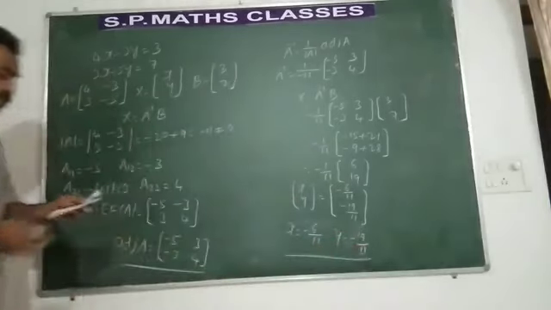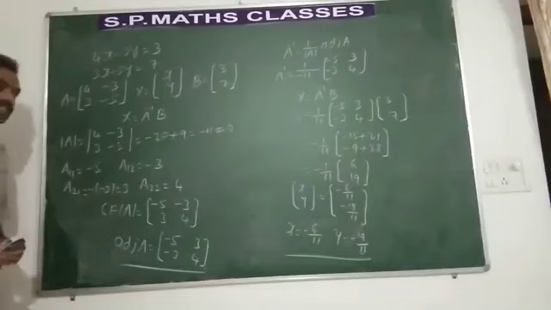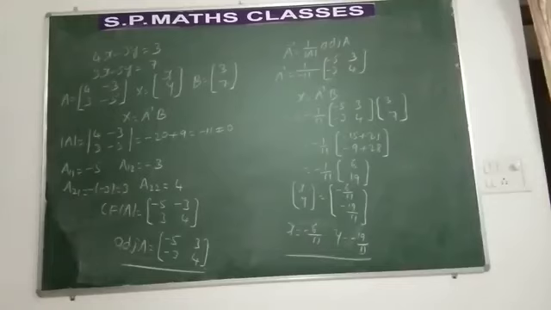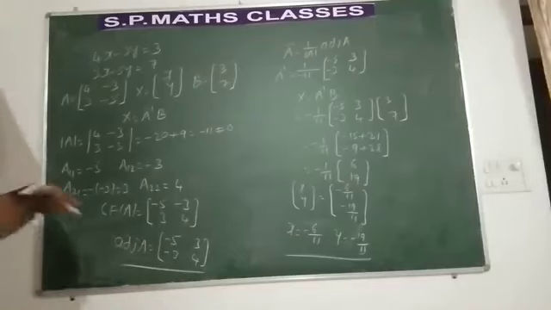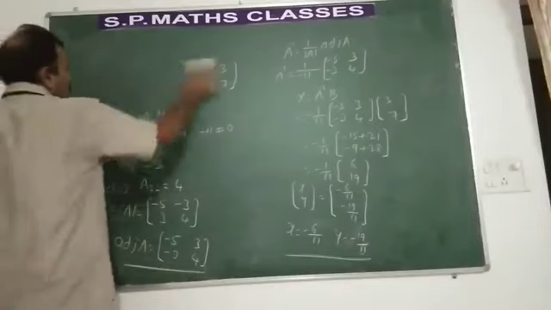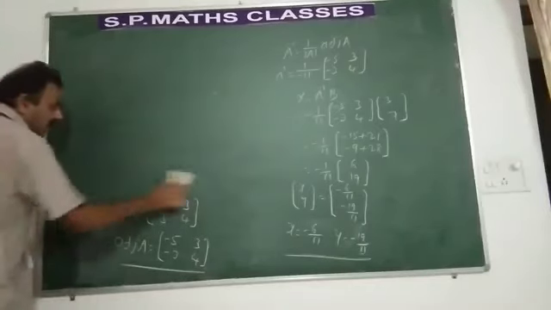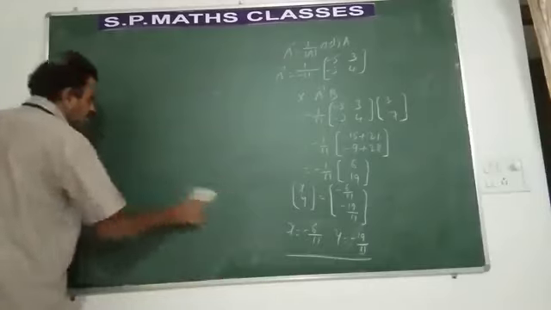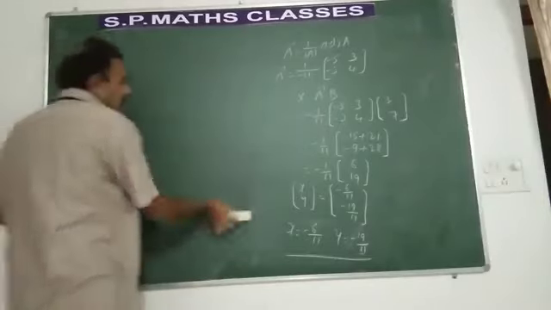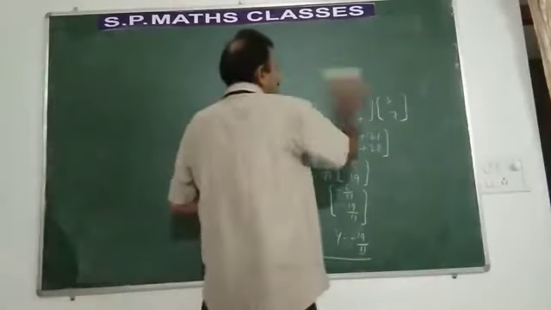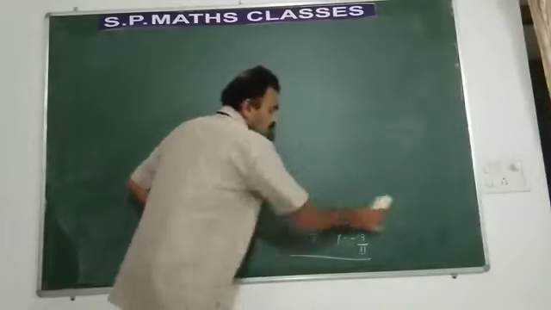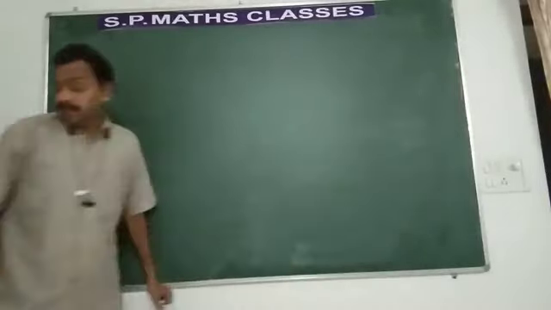Equate x is equal to minus 6 by 11, y is equal to minus 19 by 11. I think you have understood how to get the values of x and y. So when you get the values of x and y, the system of equations is said to be consistent. That's how we have to conclude. So we have solved 6 problems using the matrix method. We have solved for x and y. These are all 2 cross 2. But we have to learn how to find x, y, z. That means how to solve the system of equations in 3 variables.